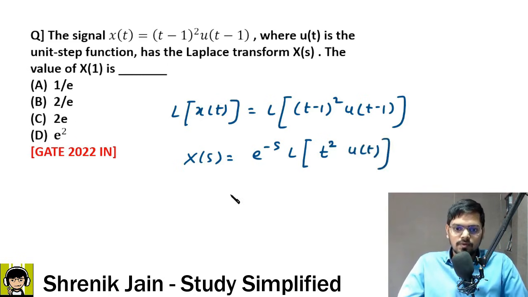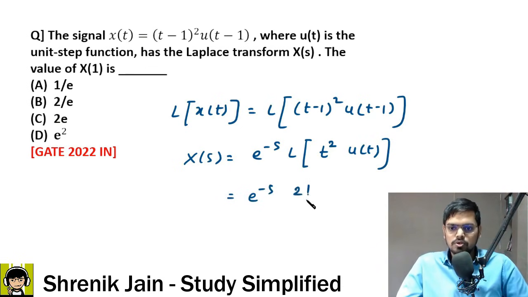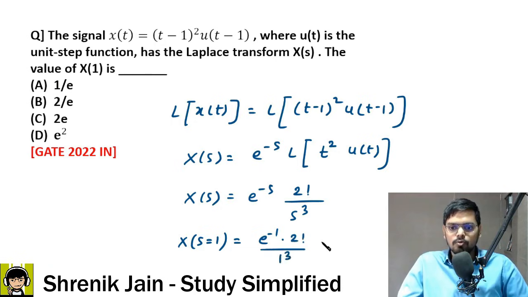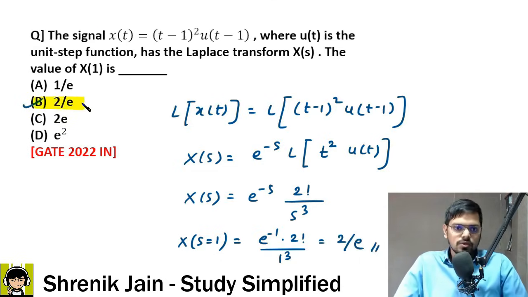Now this is the table which we have studied, sir. For you it is very simple. Laplace of t to the power n is n factorial divided by s to the power n plus 1. Therefore this is 2 factorial divided by s to the power 2 plus 1. But remember, this is capital X of s. They needed the value when s is equal to 1. What will happen? e to the power minus 1 into 2 factorial divided by 1 cube. Sir, this is 2 by e. This is my final answer. 2 by e is there in option B, so B is absolutely correct. Understood? Let us go for the next question then.